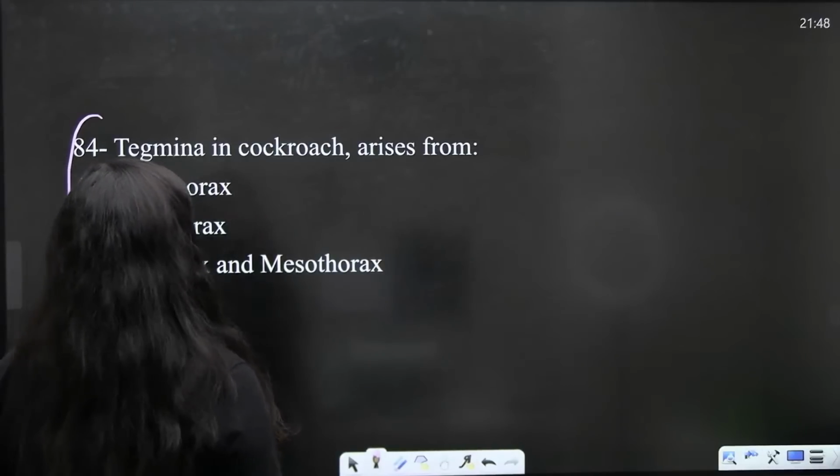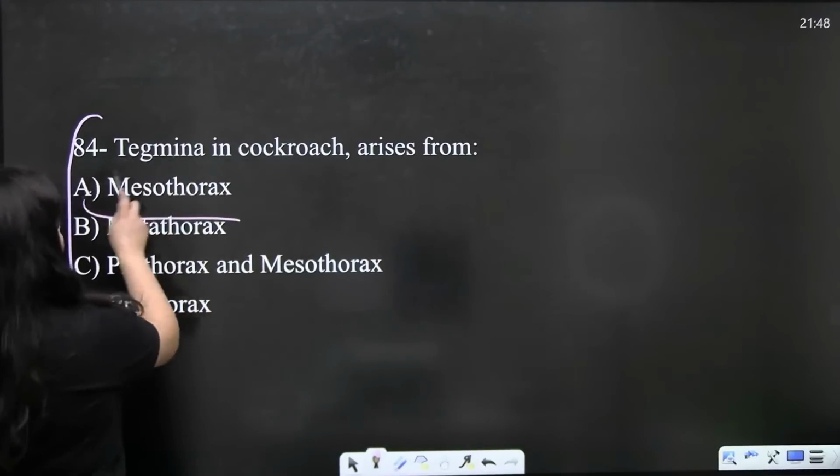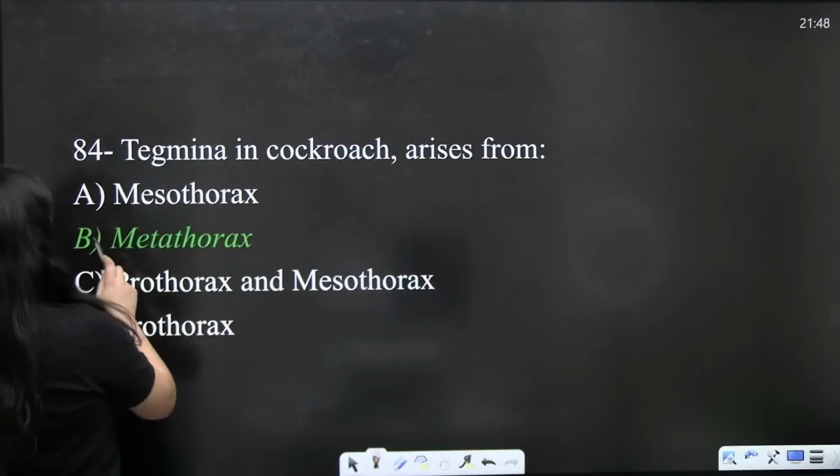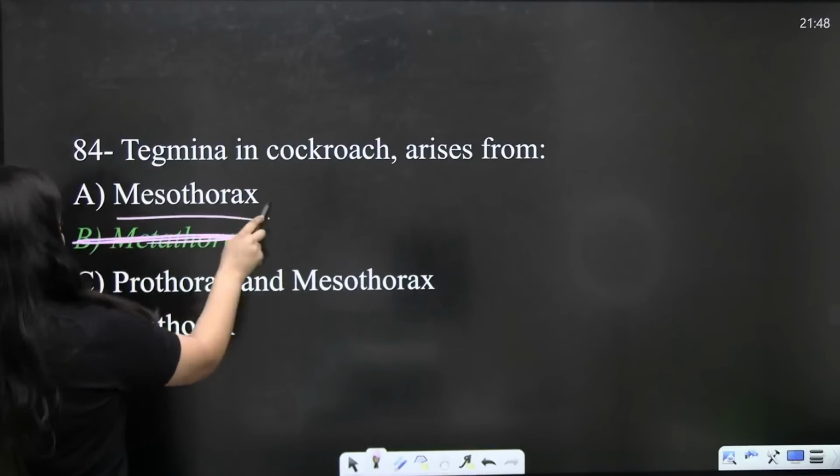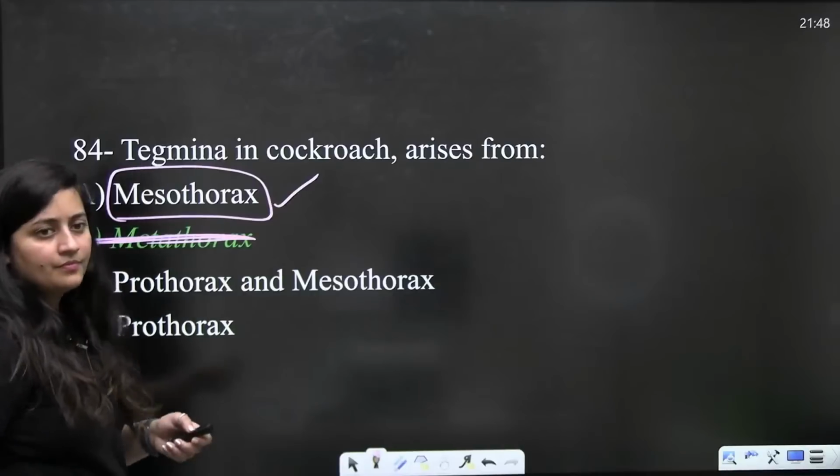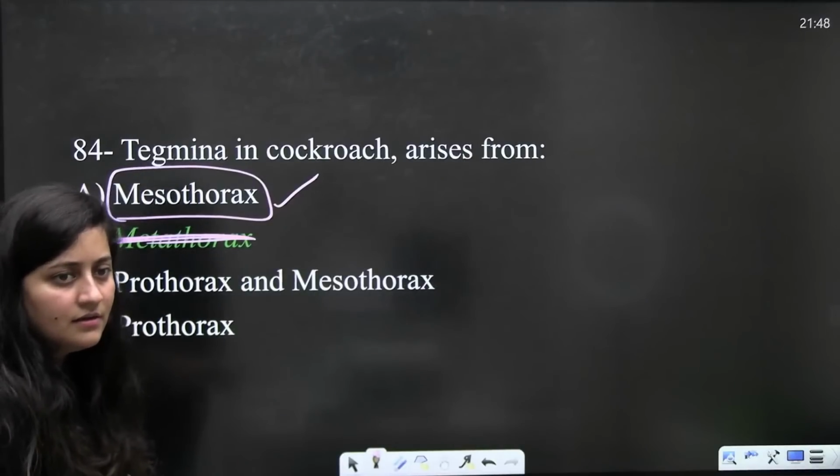Okay. So Tegmina, it arises from, don't you think the answer should be mesothorax? Mesothorax is the answer.